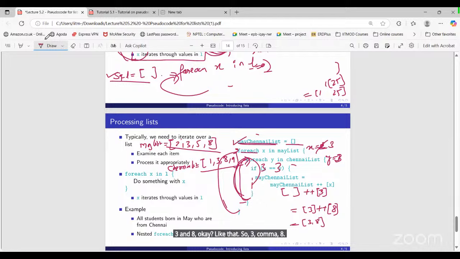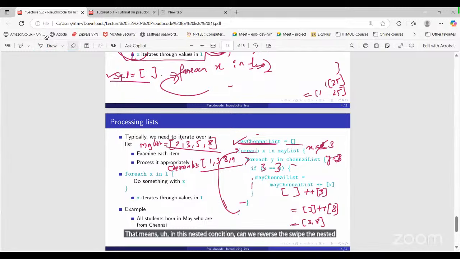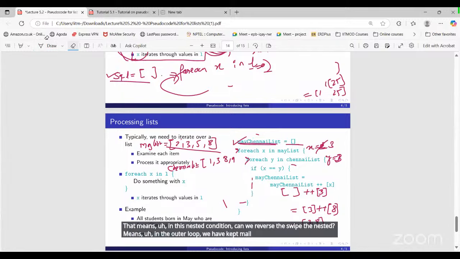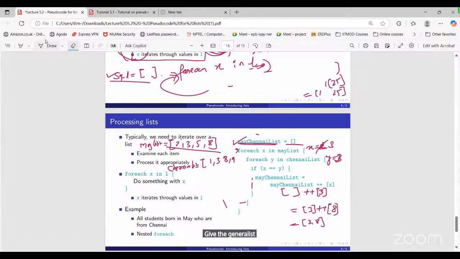Sir, in this nested condition, can we swap the nesting? In the outer loop we have kept May list and in the inner loop we have kept Chennai list. Can we do the reverse thing? Yeah, you can do the reverse thing as well. Okay, no worries.